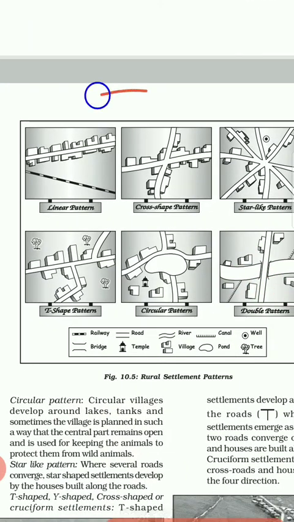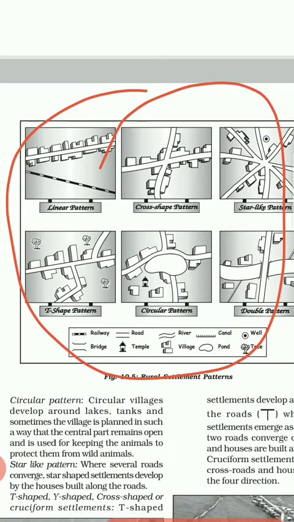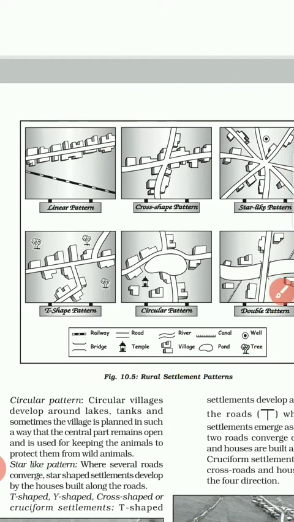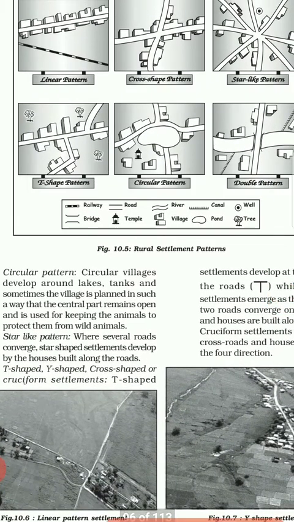These are some of the house patterns, settlement patterns here. The circular pattern, you can see here, is where the settlements are located along the roadsides, and in the middle they have kept a place where there is no settlement. It can be a lake, it can be a tank, or it can be for animal safety, to protect them from wild animals.